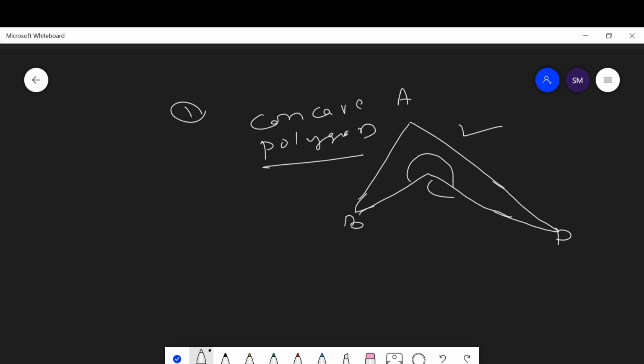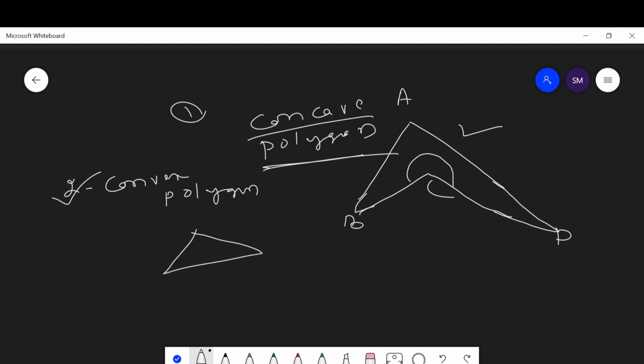Then the convex polygon is a polygon which does not have any concave angle. Those polygons which have a concave angle are called concave polygons. Those polygons which do not have any concave angle are called convex polygons.